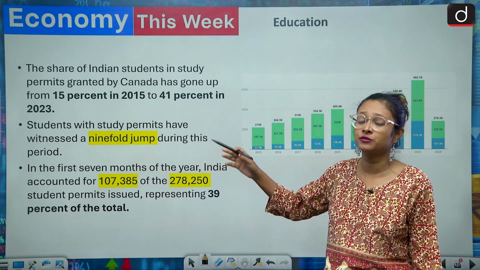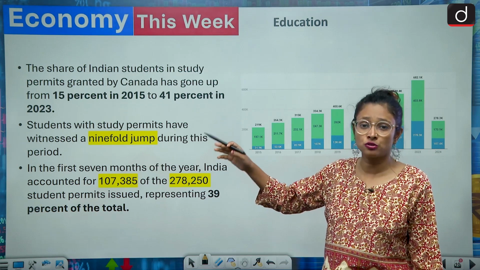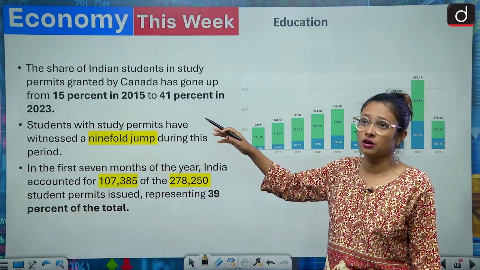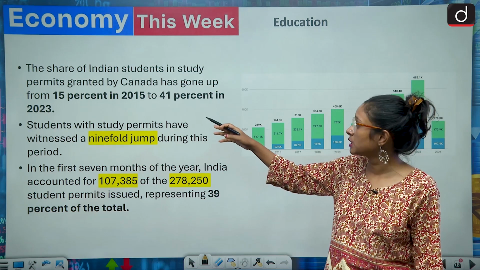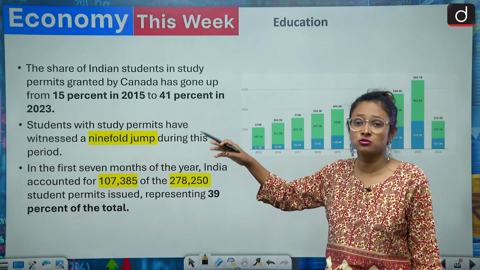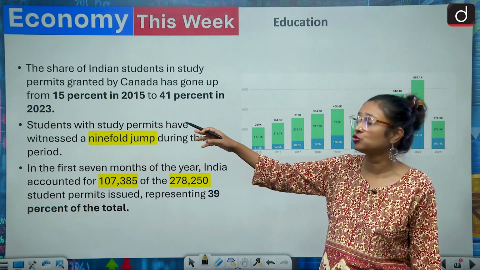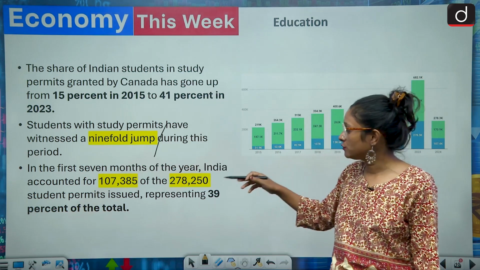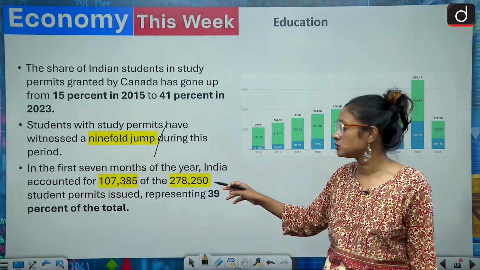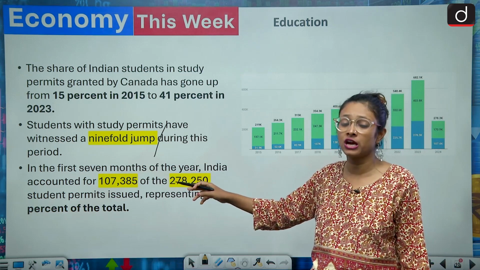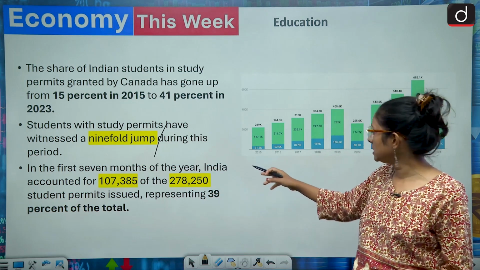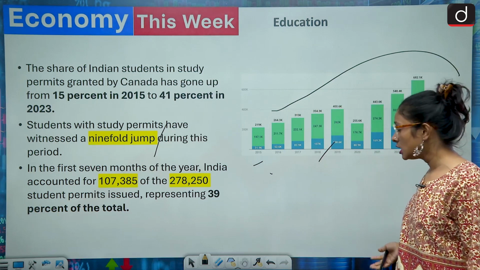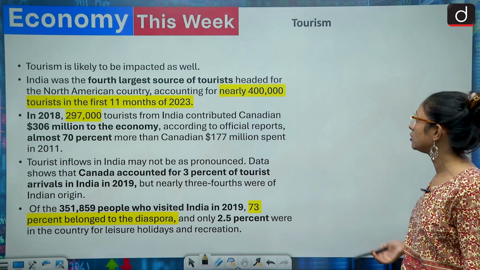What we have seen is that in 2015, 15% of the Indian students went to Canada. But right now the percentage has jumped ninefold and become 41%. So the permission granted to study in Canada has gone from 15% to 41% in the last 8 to 9 years, and it is a 9-fold jump. And we have seen that out of 2,78,000 students, 1,73,000 students have got a study permit. Here is the data, and we can see that it has been consistently rising in terms of education. So Indians are choosing Canada for their education.